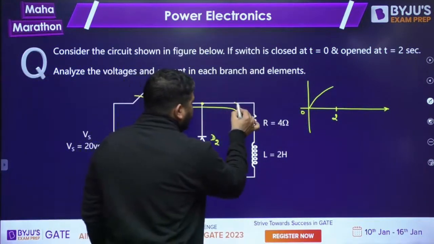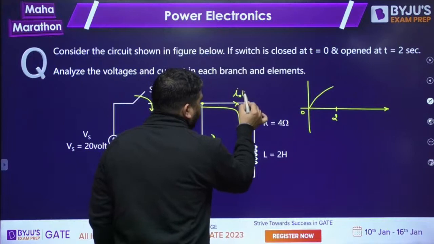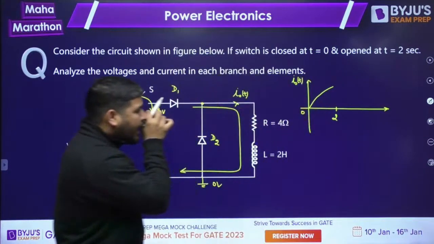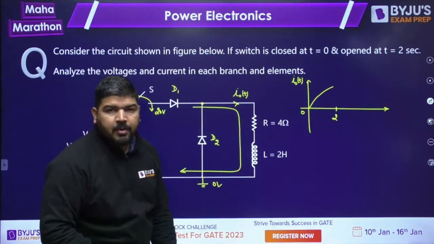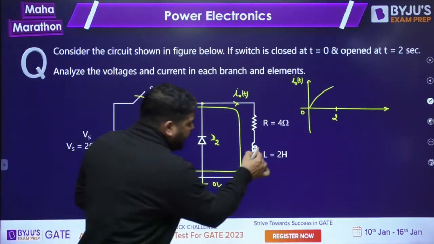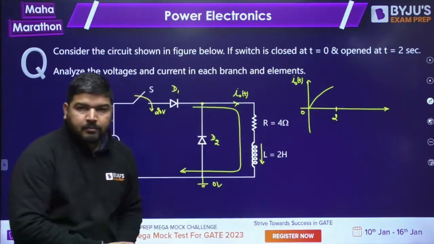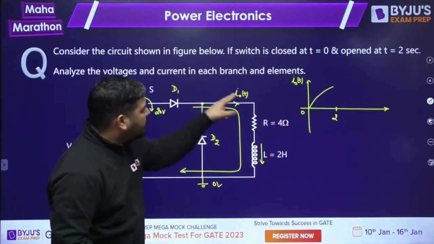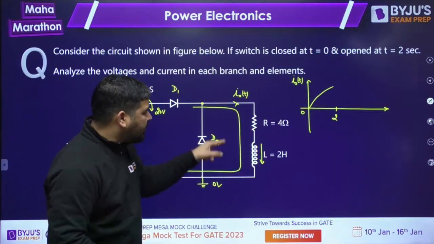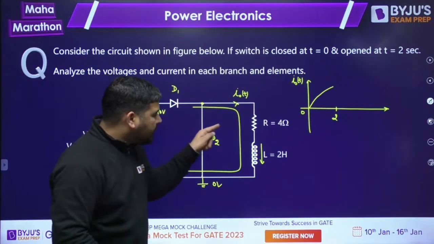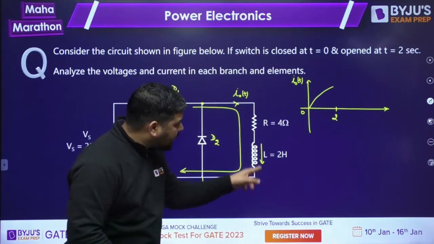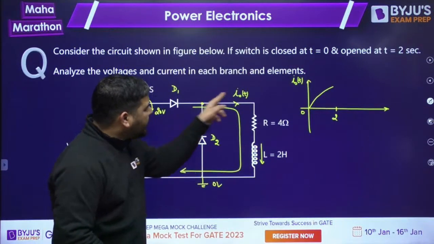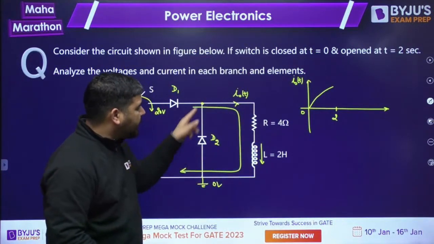If you want to plot this current i0(t), then i0(t) will rise exponentially, and at t equal to 2 seconds you are opening the switch. Since the inductor has built up some current, if you have opened the switch, then there is only one path. Via this path, the diode will become forward biased now, and whatever current has built up in this inductor will freewheel through this diode.